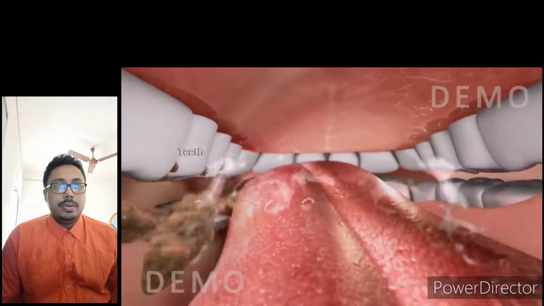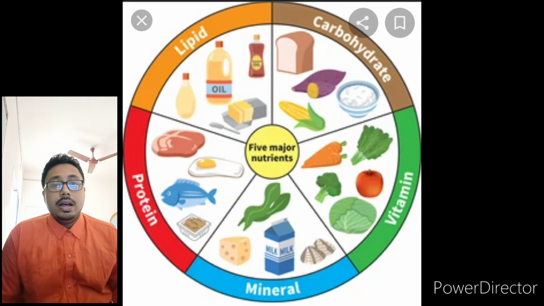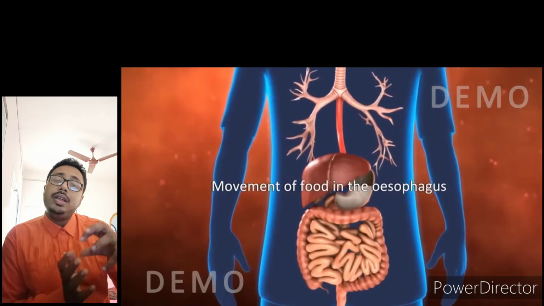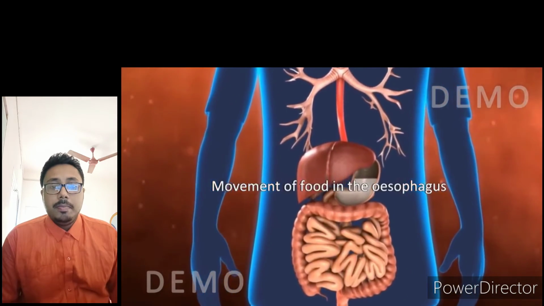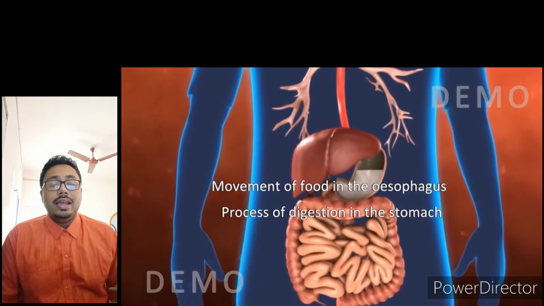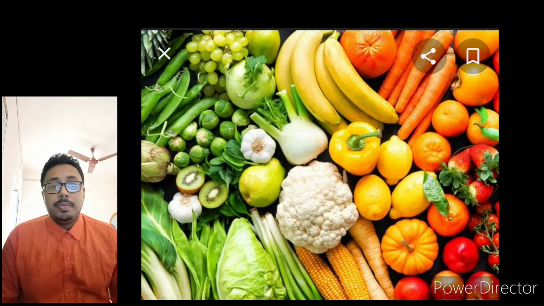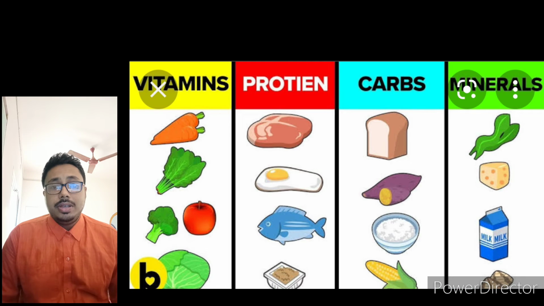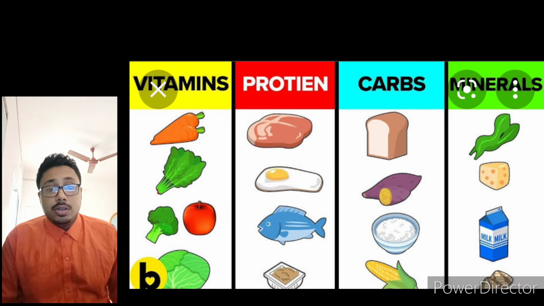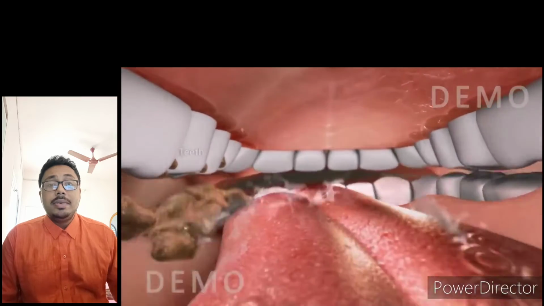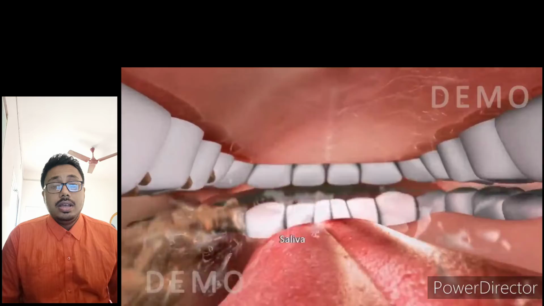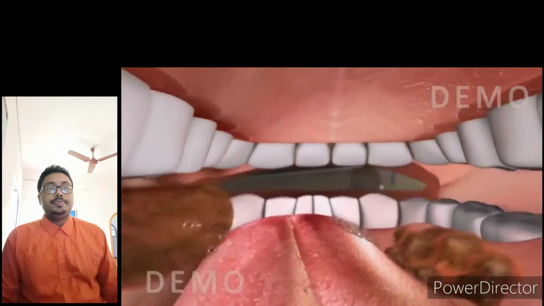So, what is a nutrient? See, the food we are consuming has to be broken down into the simplest unit, because the food we take is a form of complex unit. There are different types of nutrients present in it, and for the absorption of this food we have to break it down into its simple constituent units. So this process is known as digestion.